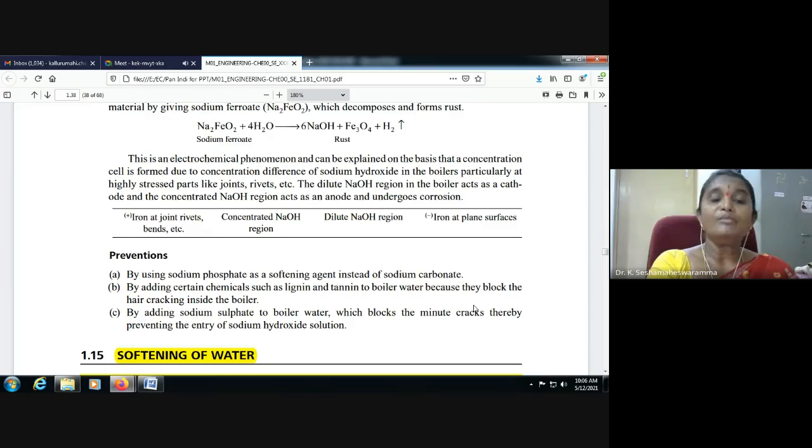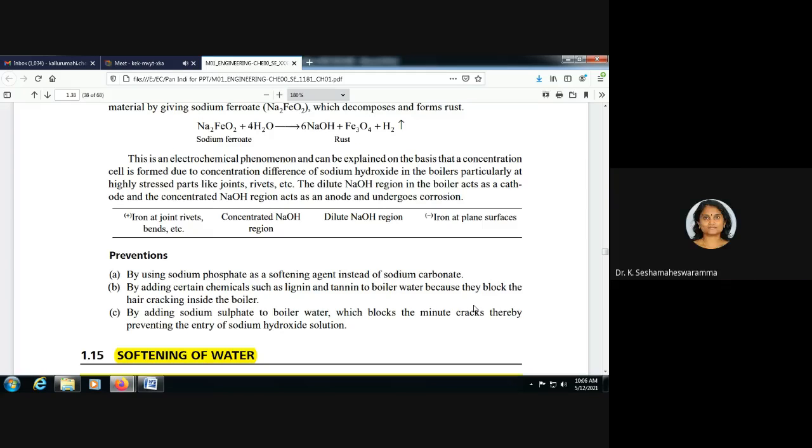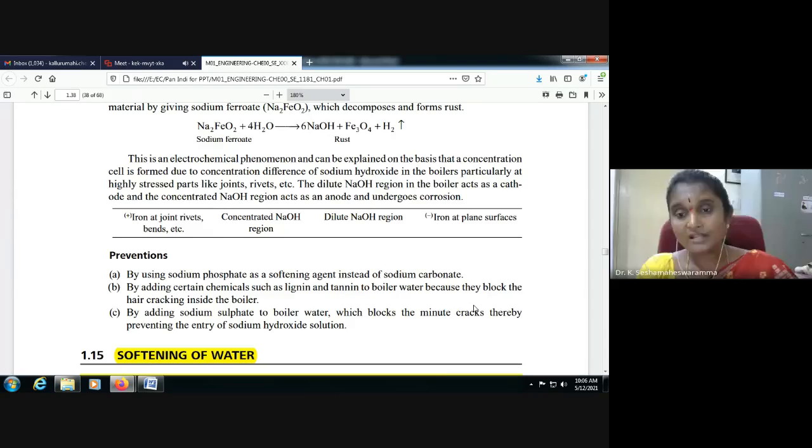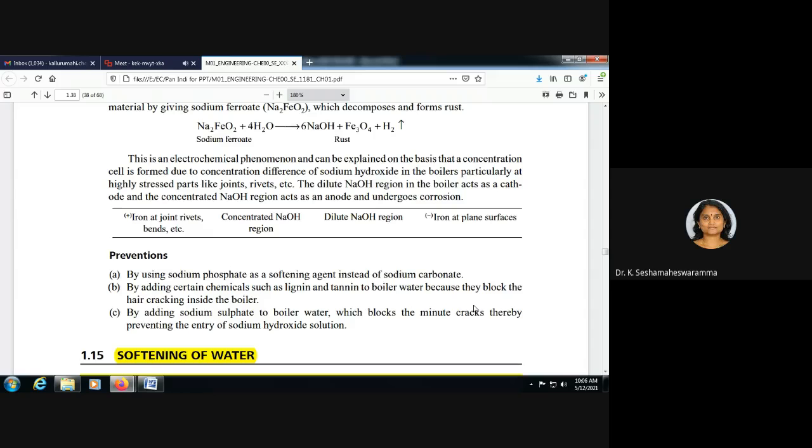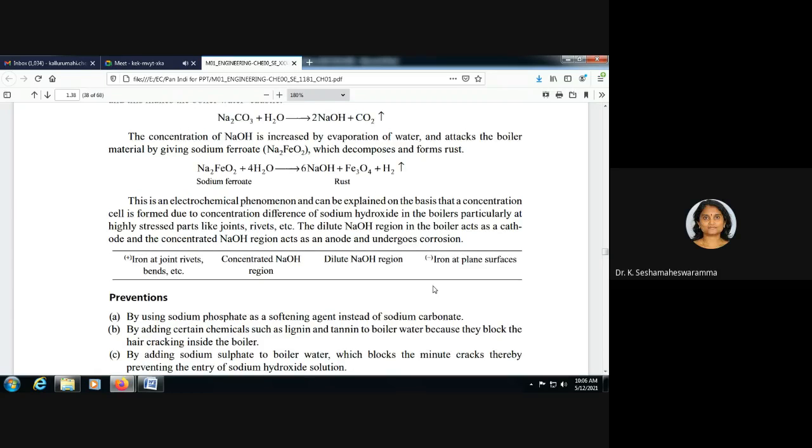By adding certain chemicals such as lignin and tannin to boiler water, because they block the hair cracks inside the boiler. By adding sodium sulfate to boiler water, which blocks the minute cracks, thereby preventing the entry of sodium hydroxide solution. So these are some preventive measures.